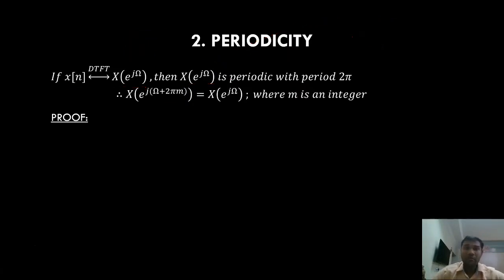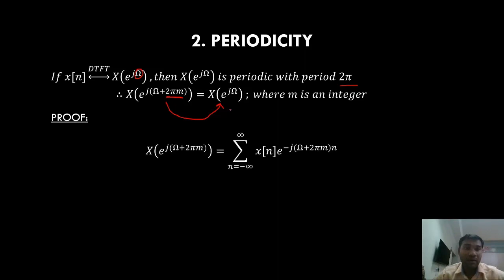Now we'll have to prove the DTFT is periodic in nature with period 2 pi. So how do we prove DTFT is periodic in nature with period 2 pi? In place of omega, if I add an integer multiple of 2 pi to omega, it should be the same as X of e power j omega. It should not make any difference in the X of e power j omega. That means for every integer multiple of 2 pi, I will have the same X of e power j omega. That is what I am going to prove now.